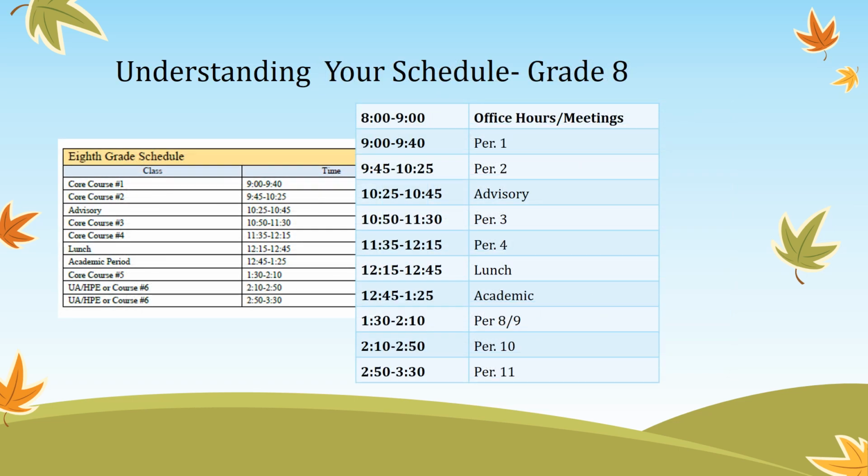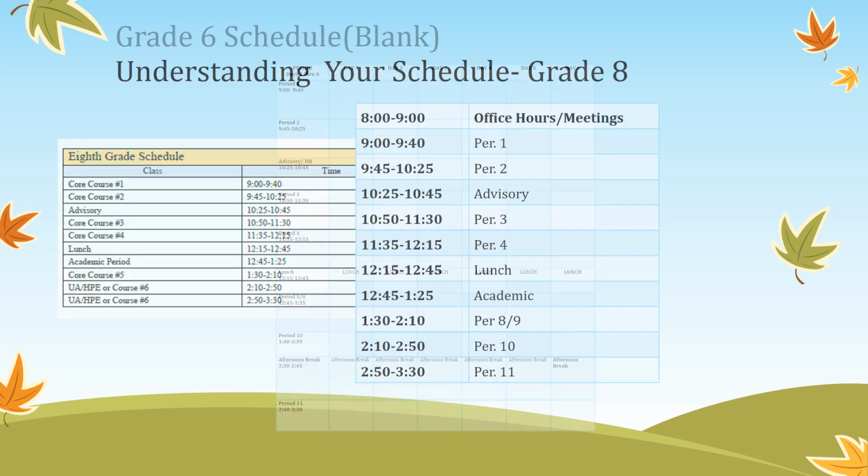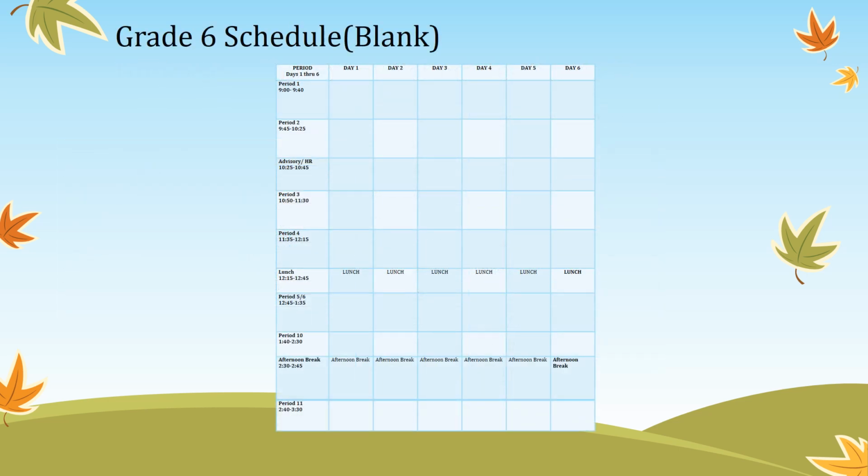In a similar fashion, we have the 8th grade schedule. Again, notice how we changed course 1, 2, 3, 4, 5, and 6 to period numbers. Now you see that course 1 is really period 1 on your schedule. Other highlights of this schedule are that the Unified Arts and Health and PE courses for 8th grade students tend to be at the end of the day for periods 10 and 11. On the next few slides, we've provided some blank schedules for you if you need to fill them in so that you can keep track of where you're supposed to go and when.